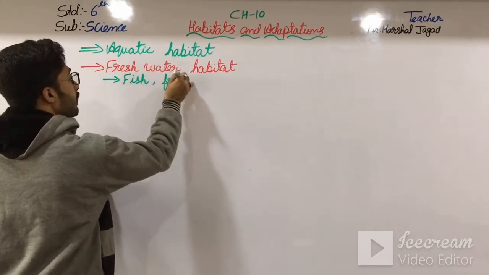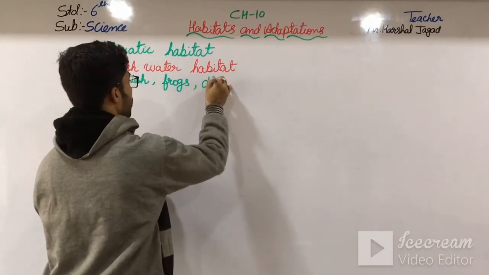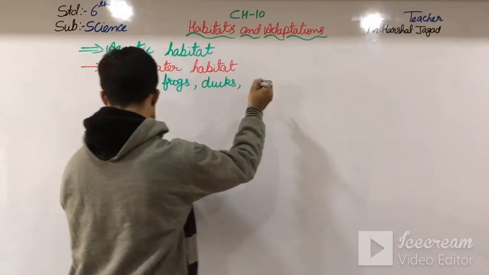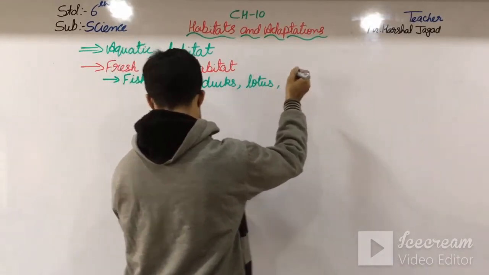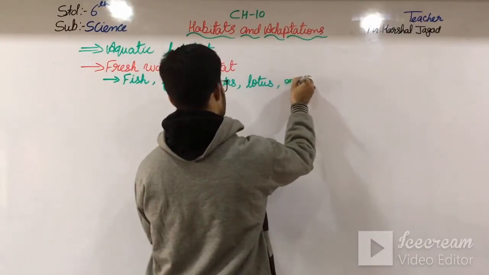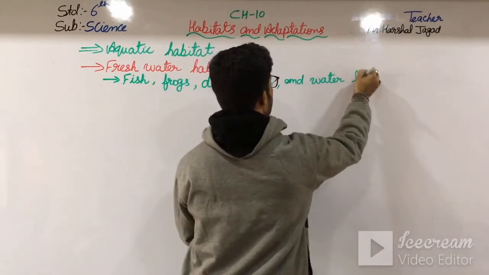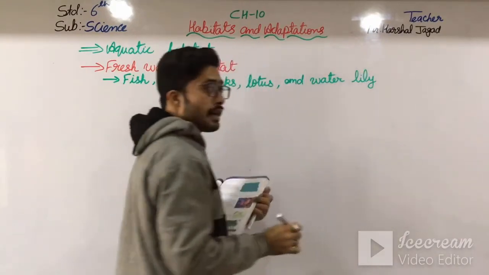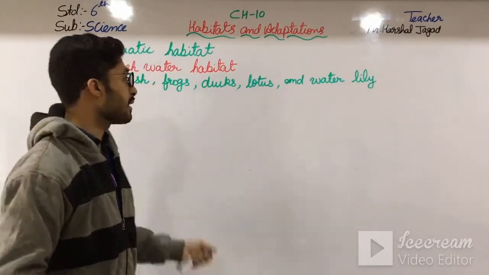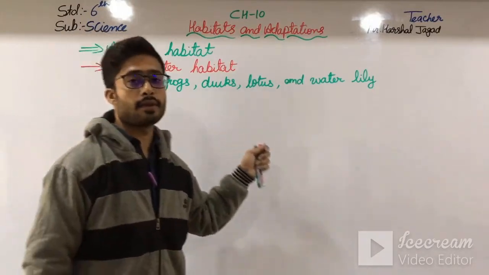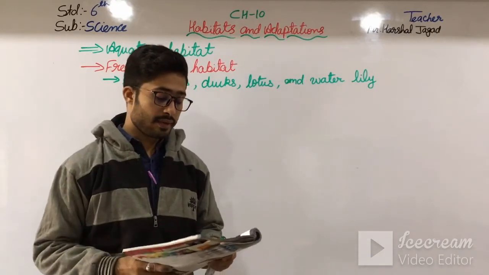frog, ducks, lotus and water lily. So these are the examples of freshwater animals and plants which are commonly found in fresh water. So these are some of the freshwater habitats. Then we come to the marine habitats.